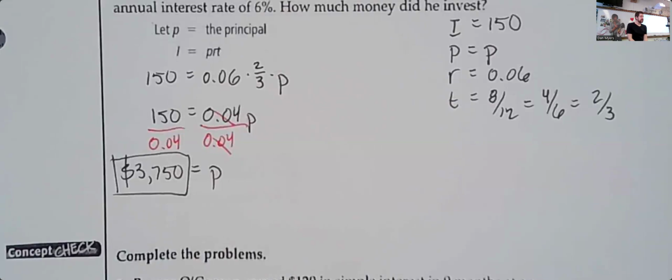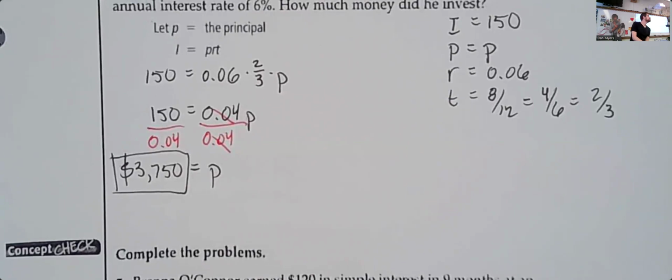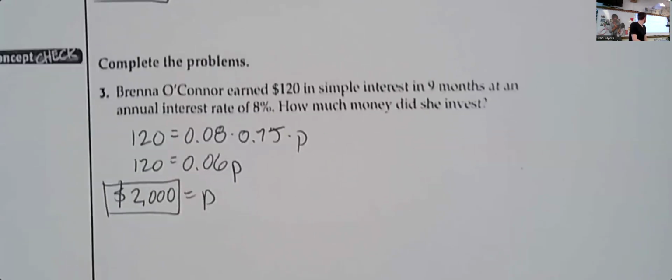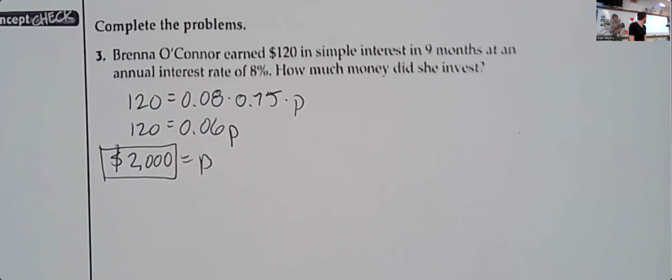How much money was invested for number 3 initially? We have the initial investment value for number 3. $2,000, yeah, $2,000. So Brenna O'Connor earned $120 in interest. That's I. She invested it for 9 months, 9/12, which is 3/4, which is 0.75, at 8% annual interest, so 0.08. How much money did she invest?